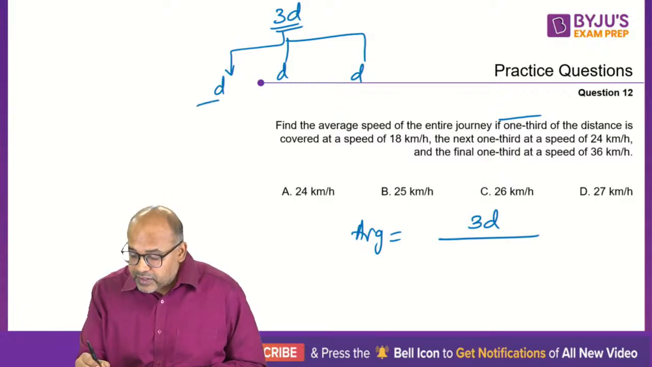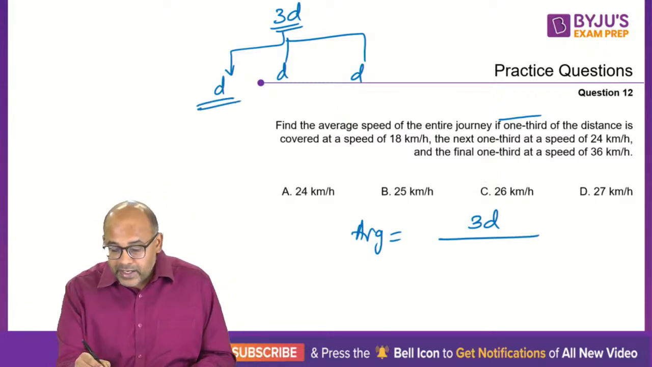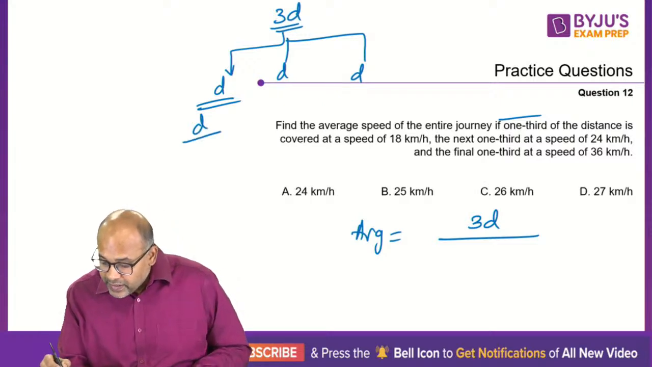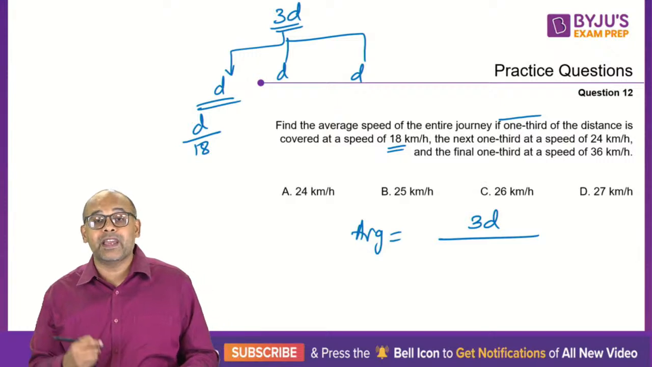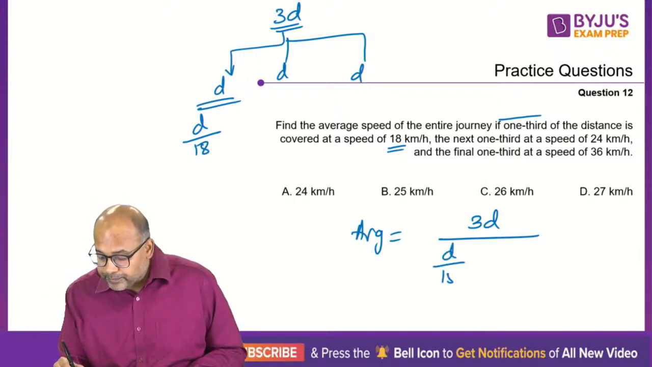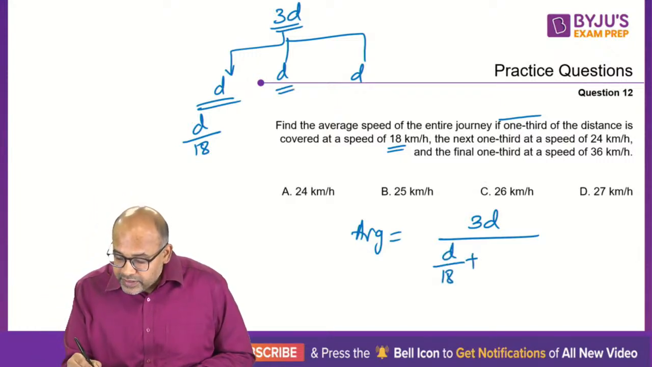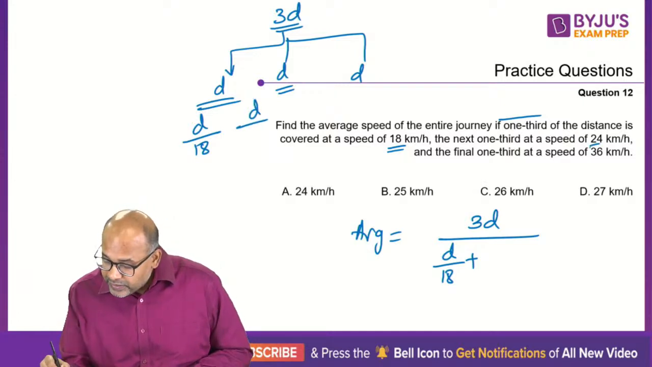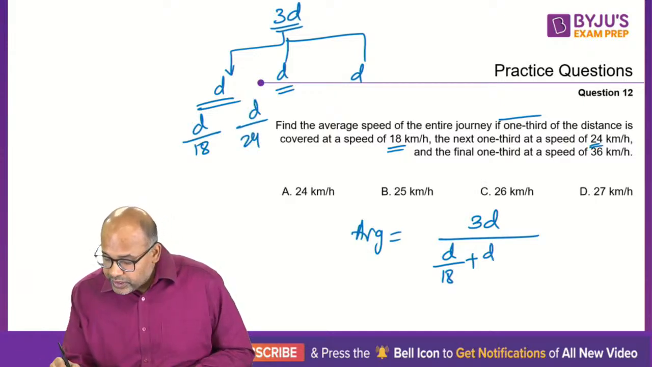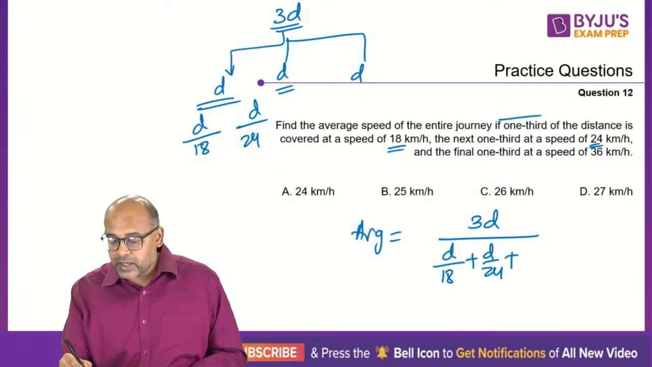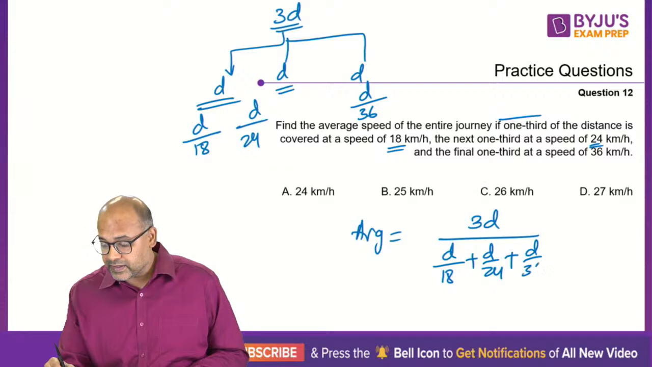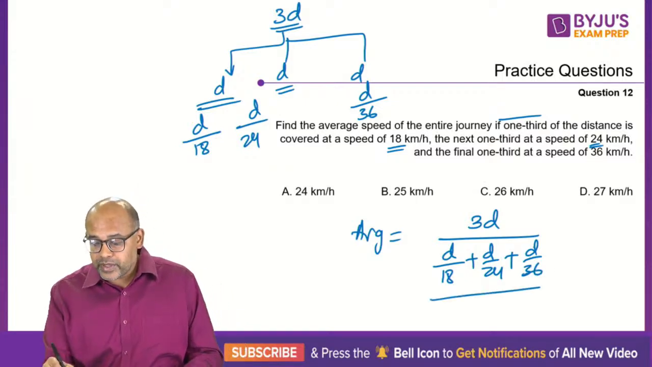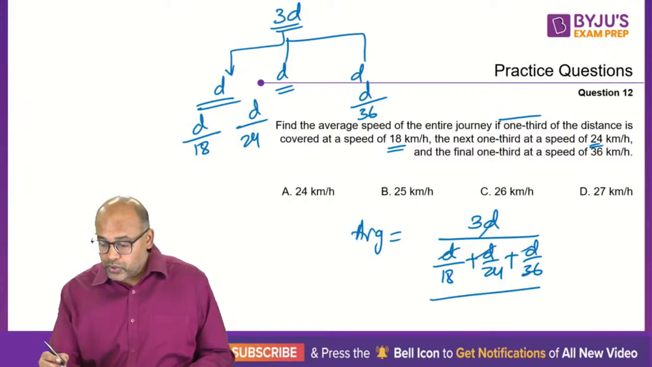Now, the first part of the journey, what is the time taken here? Time taken is distance by speed. In the first part of the journey, he is traveling at a speed of 18, so D by 18. This is my time. Plus, second part of the journey, D by 24. And similarly, the third part of the journey, D by 36. That is the time taken. Now, you take the LCM here. The D anyway gets cancelled.